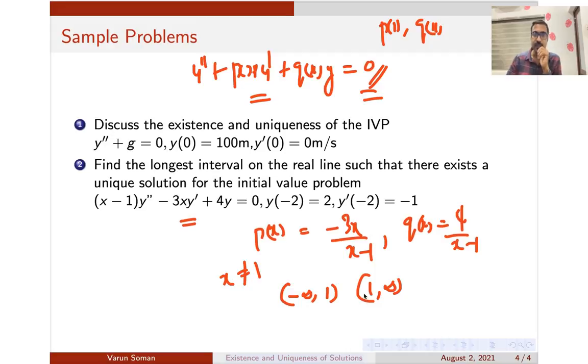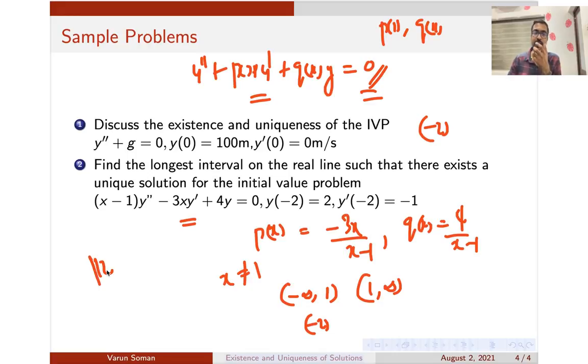Okay, and this initial value problem is actually defined at the point containing minus 2. So your open interval should contain the point minus 2. Now, can you give me the biggest or longest interval on the real line for which there exists a unique solution, which should contain this minus 2? Which is the longest interval for which the functions p of x and q of x are continuous? Will it be simply the entire real line?